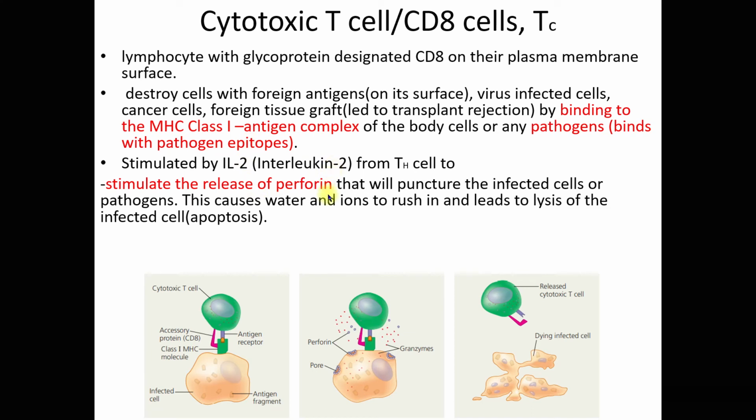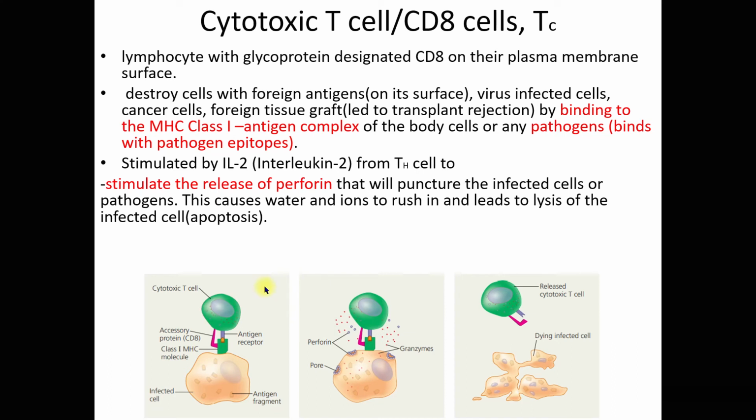Now, when the cytotoxic T cell is stimulated by this interleukin 2 from the helper T cell, it will stimulate the release of perforin that will puncture the infected body cells or pathogens. This causes water and ions to rush in and leads to the lysis of the infected cell via the apoptosis process. You can see here, this is the apoptosis process.